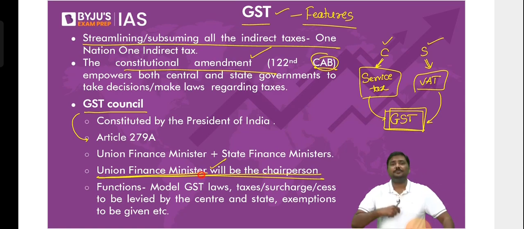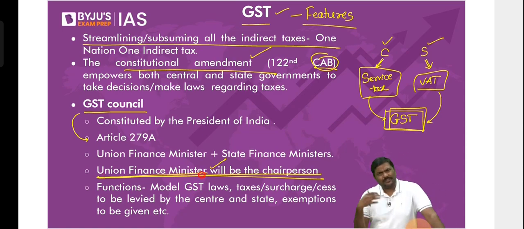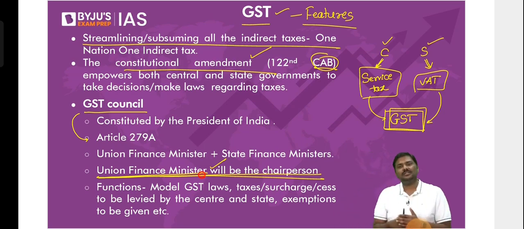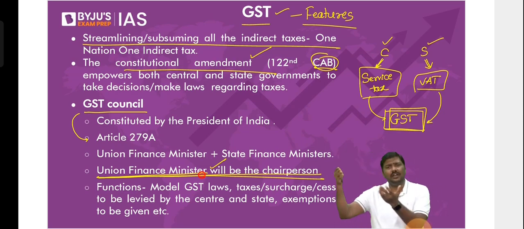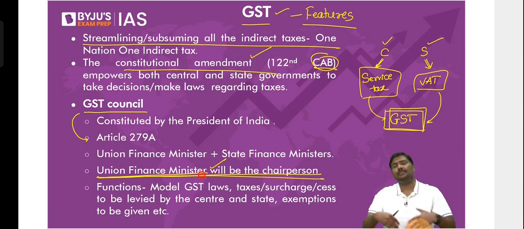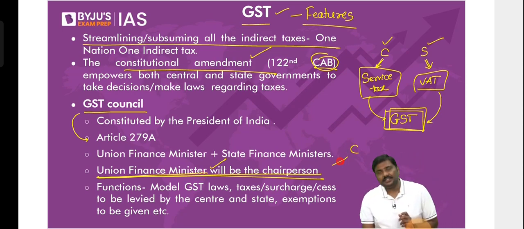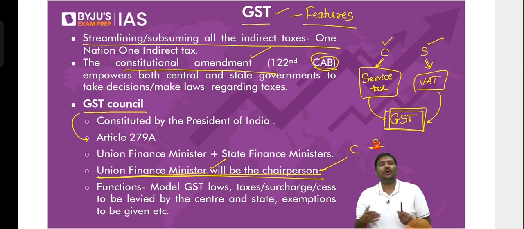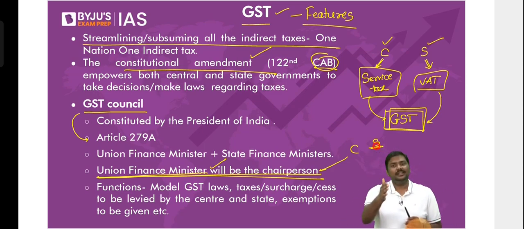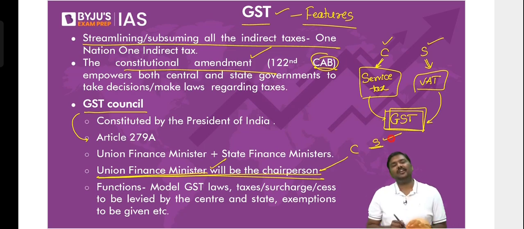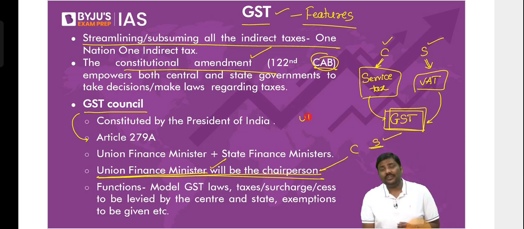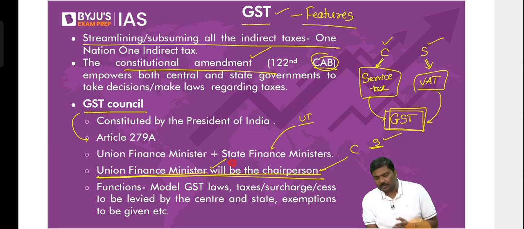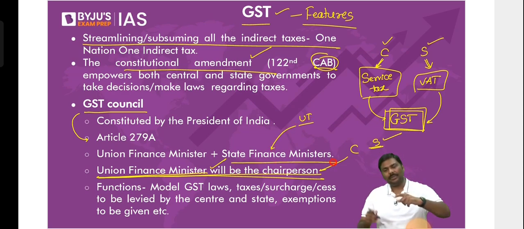So the chairperson of this particular council will be the Union Finance Minister. But apart from the Union Finance Minister, is it the only person from the central government who is present in the GST Council? No. The Minister of State in the Ministry of Finance can also be present. She is also a member of the GST Council. What about the state governments? All the revenue ministers or the finance ministers of the state governments will be present here. What about union territories? All the union territories which have a legislature, for example Pondicherry, the revenue ministers or the finance ministers will also be members. So central government plus state government members are present.